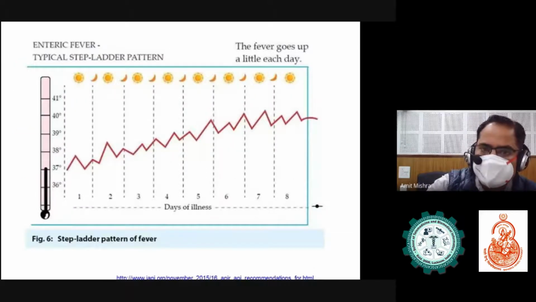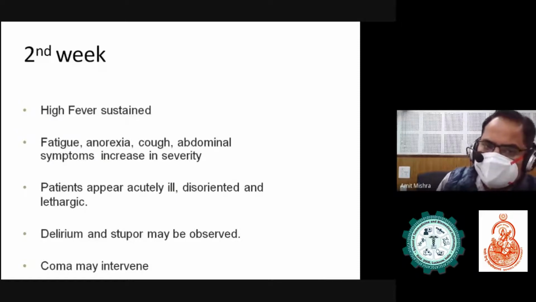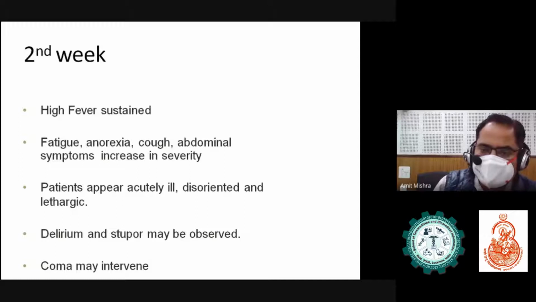Just see the typical step-ladder pattern of the disease. The fever goes up a little each day. As the illness progresses, the pattern of fever sometimes goes down, then rises. In the second week, the patient complains of sustained high fever, along with fatigue, anorexia, cough, and abdominal symptoms increasing in severity. The patient appears acutely ill, disoriented, and lethargic. Delirium and stupor may be observed. Coma may intervene.